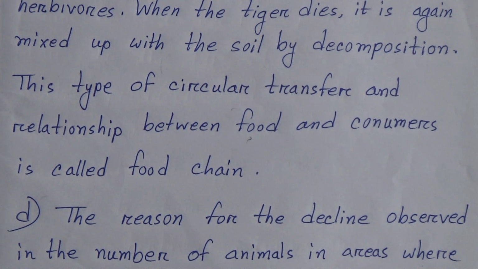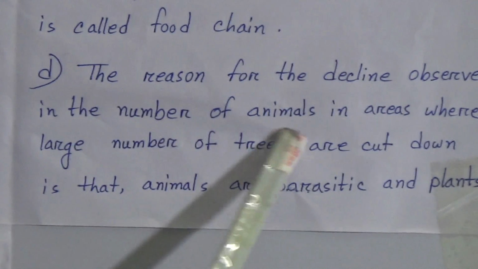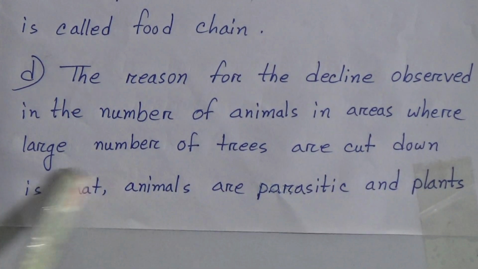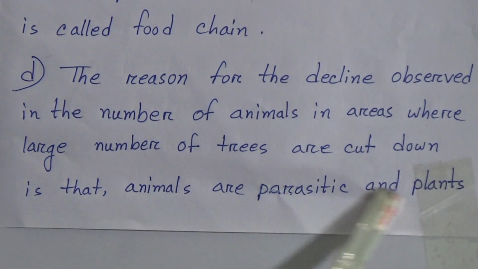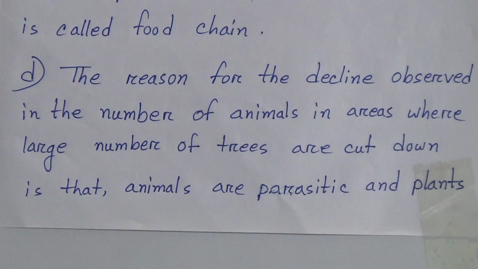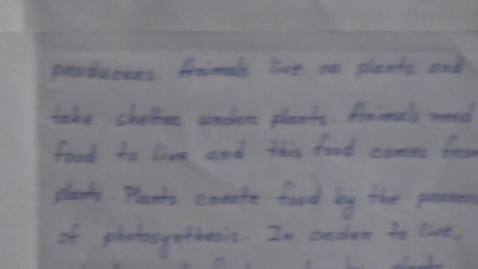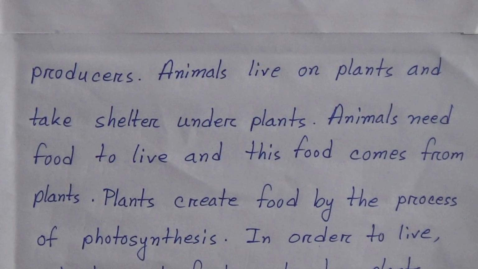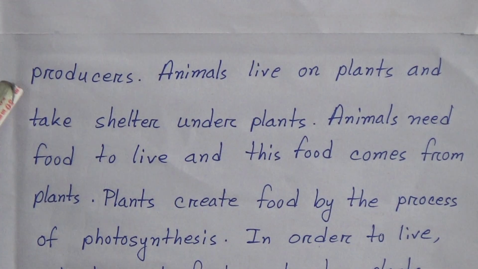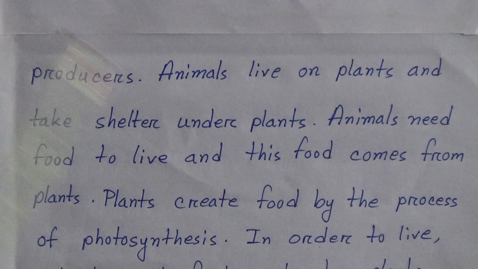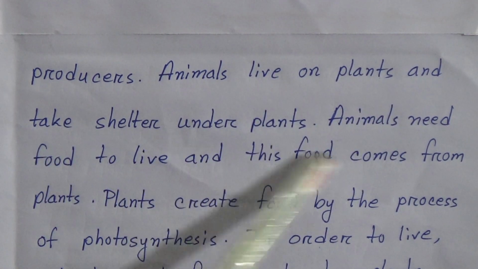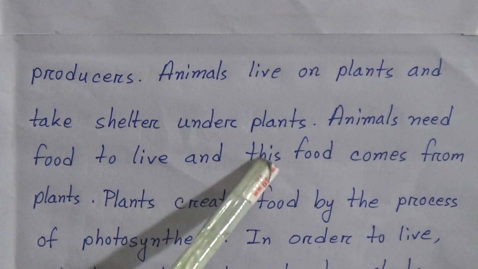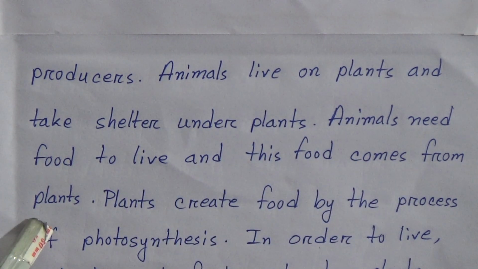Now D. The answer is, the reason for the decline observed in the number of animals in areas where a large number of trees are cut down is that animals are consumers and plants are producers. Animals live on plants and take shelter under plants. Animals need food to live and this food comes from plants.